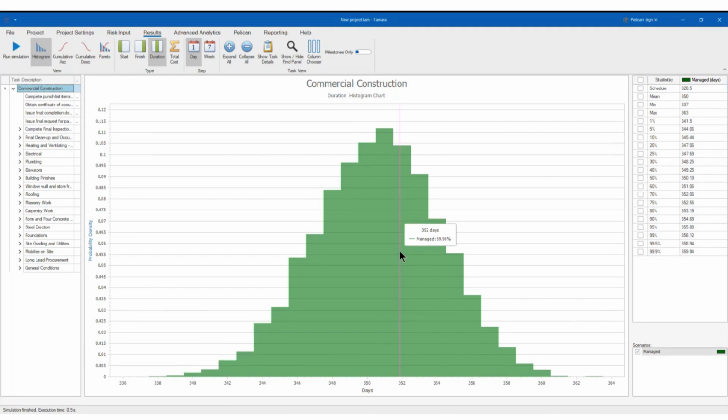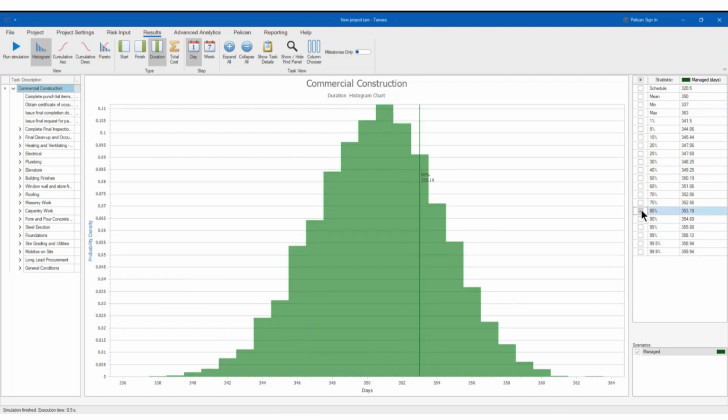Something that's new that they did, they put these markers here. So if you want to see P80, here you go. You have your P80 there, or your P50. And then you can see the difference between the two. You see, it's 3 days, the difference between the two. Or the mean, which is very close to P50, you see? So now you can set up all these markers very easily without having to navigate. They are as easy as this to set up.